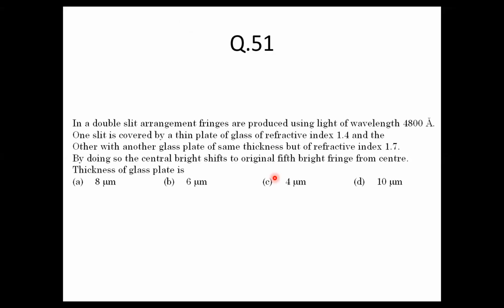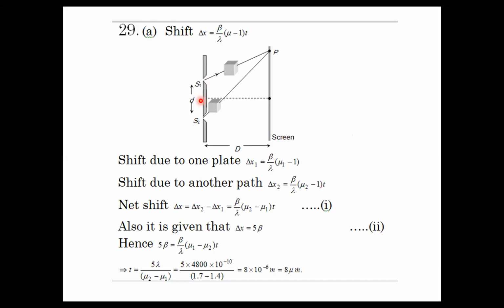So the answer to this question will be as follows. Just like we had done some time back, we are using the shift formula here. And this is the arrangement of the entire experiment. So delta x, that is the shift, is nothing but beta by lambda times mu minus 1, and this is in the first case and this is in the second case. तो दोनों का डिफरेंस लेना है क्योंकि यहाँ पे दो रिफ्रैक्टिव इंडेक्स की बात हो रही है, इसलिए दो बार शिफ्ट हुआ है आपका पाथ.